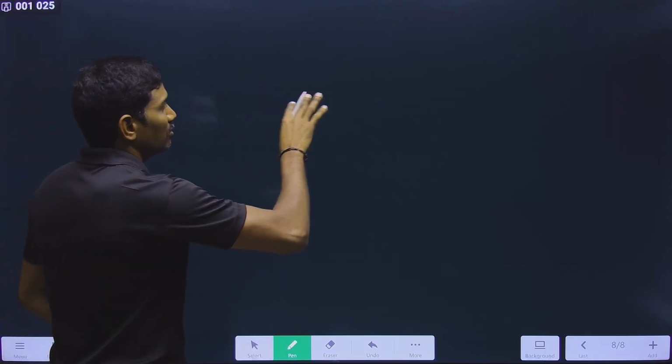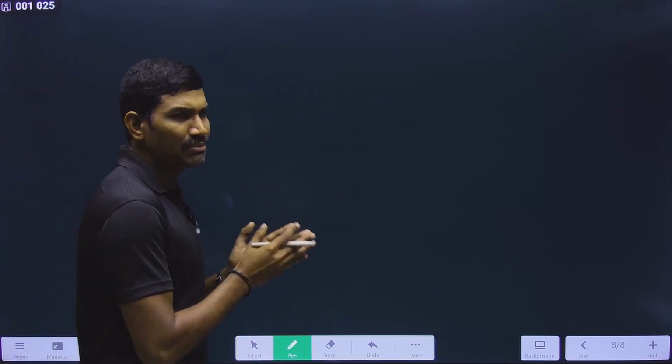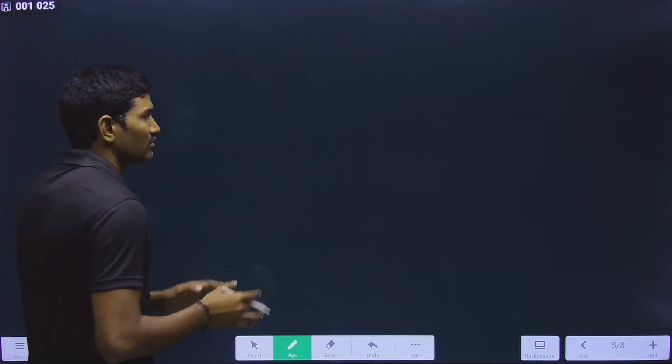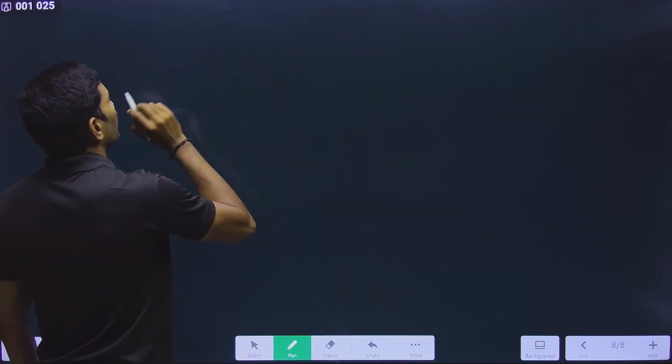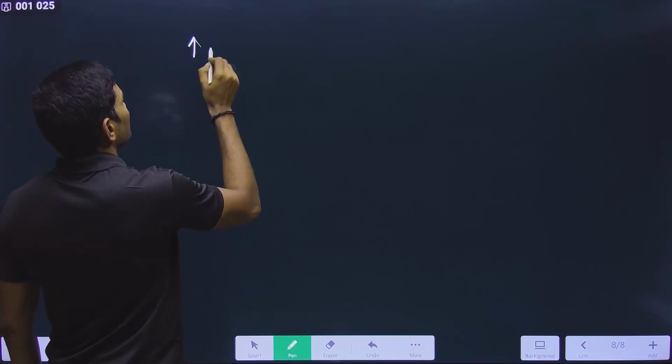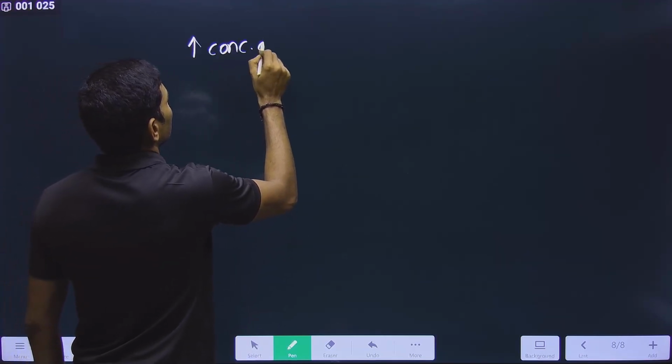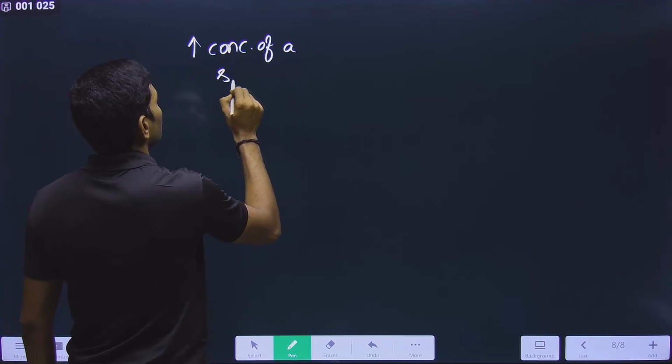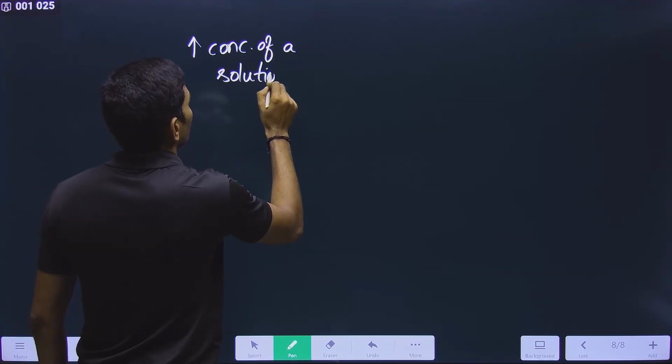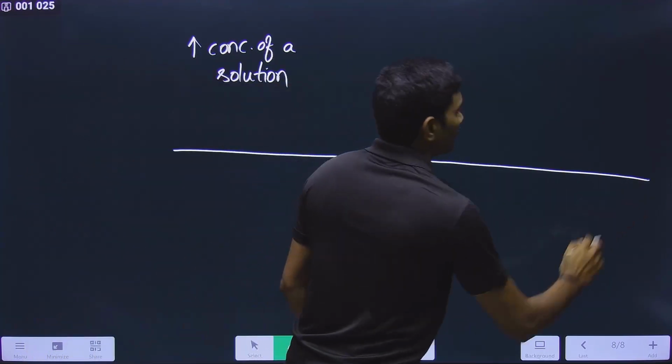First, we are studying some principles of chemistry, with respect to the solutions chapter. Now you want to increase the concentration of a solution. Please remember this.